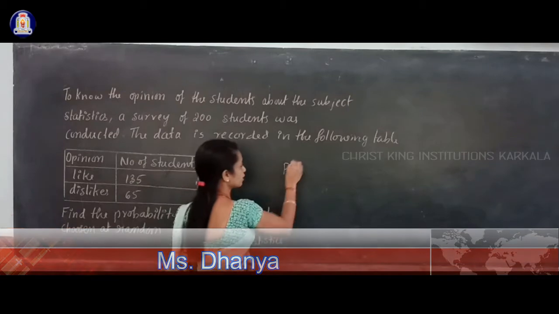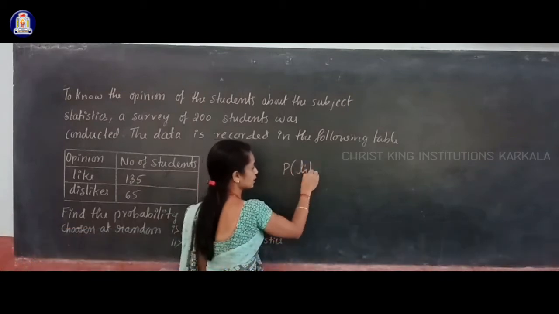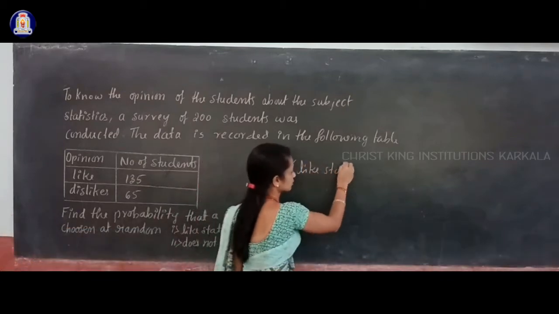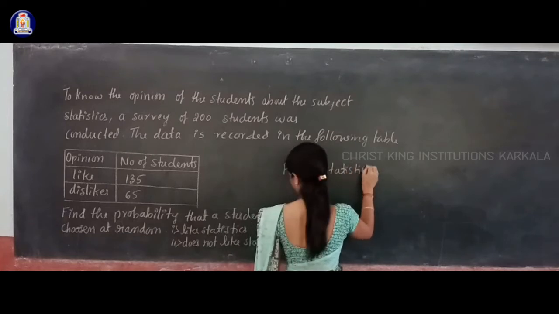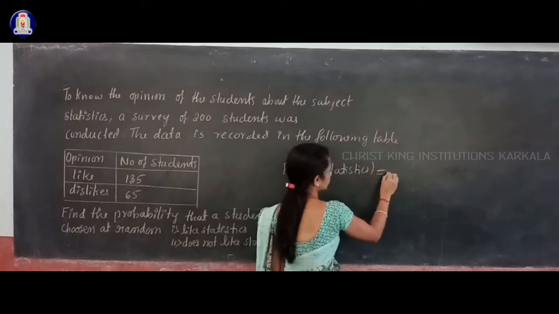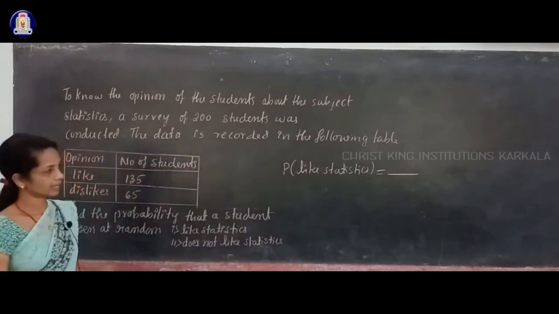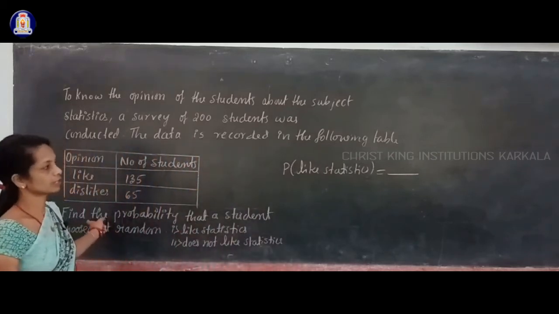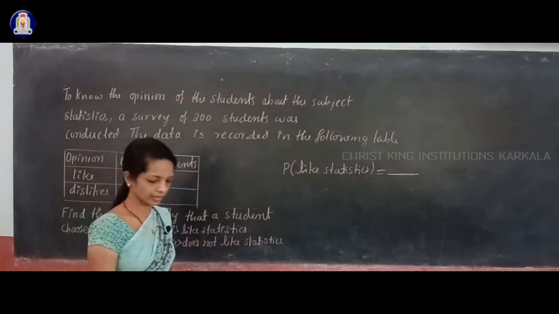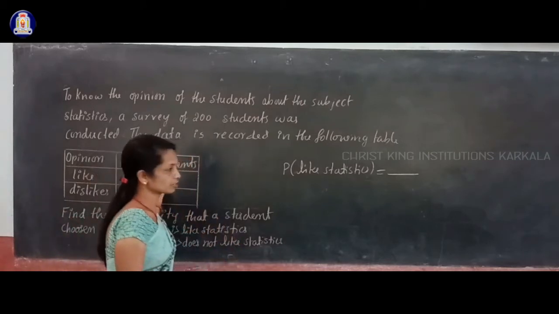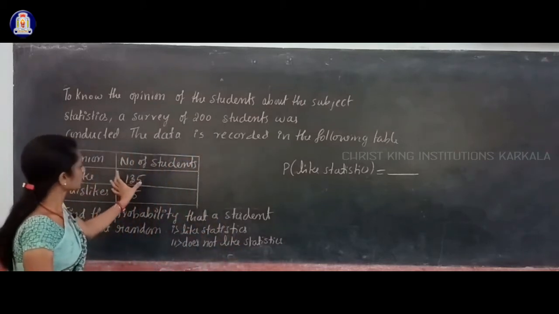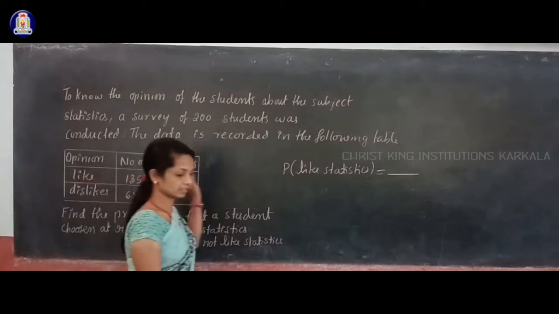Now you have to find the probability that a student likes statistics, that is, the probability that the chosen student likes statistics. How to find it? You have to see the table. How many students like statistics? There are 135 students who like statistics.